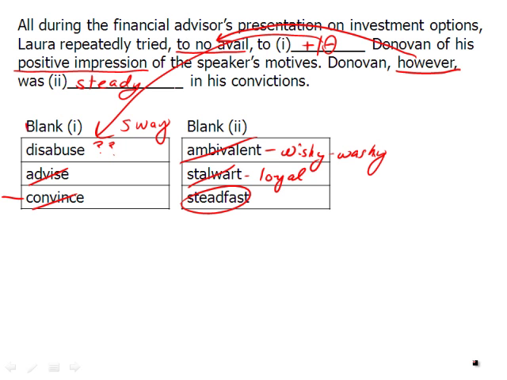And disabuse means to lead someone from a negative way in thinking, to sway someone from wrongdoing or wrong thinking. And of course, his wrong thinking here is to have a positive impression of someone who clearly is a fraud. And so we have disabuse, and now we can move on.